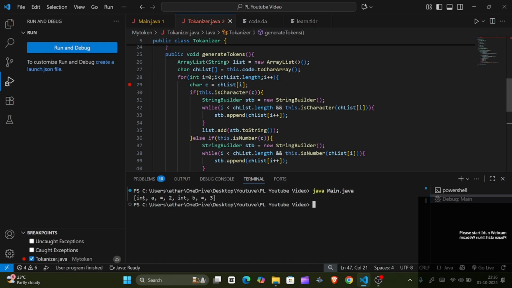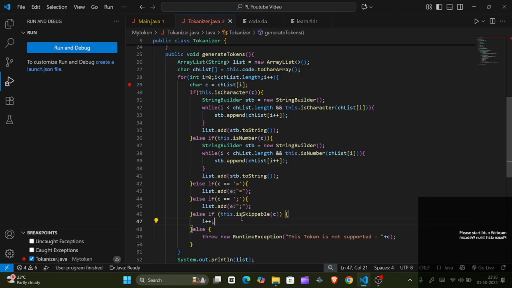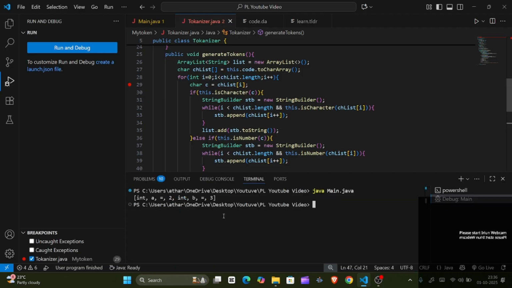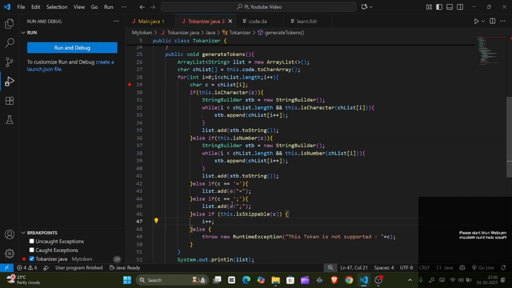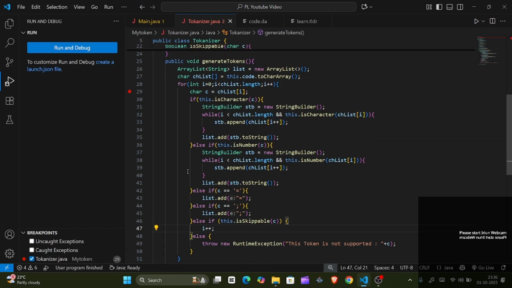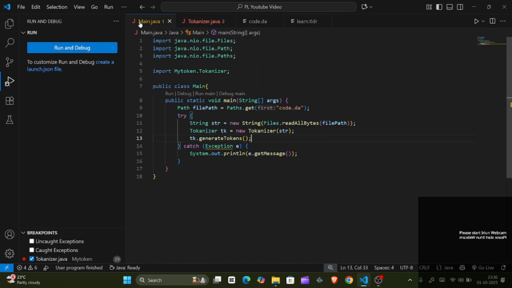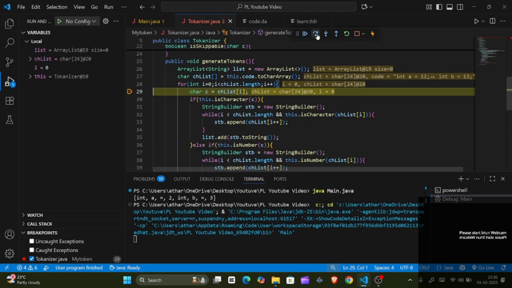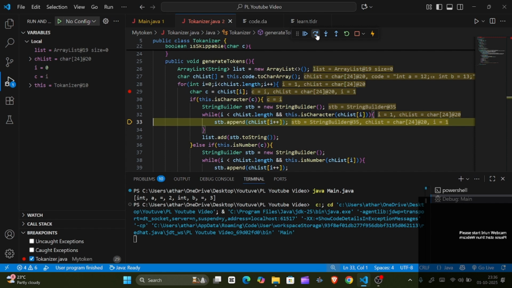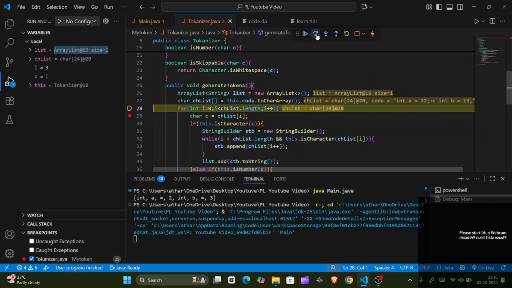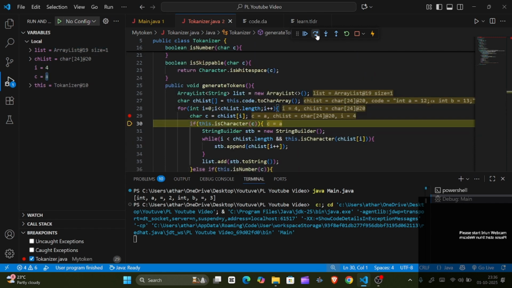Yeah, what we have is int a equals 2, int b equals 3. But why is it not giving us the semicolon? Oh, that's something we should look at. Again, we know how to solve that error. If you're not getting something, just debug it. I'll just do it until we get a semicolon.